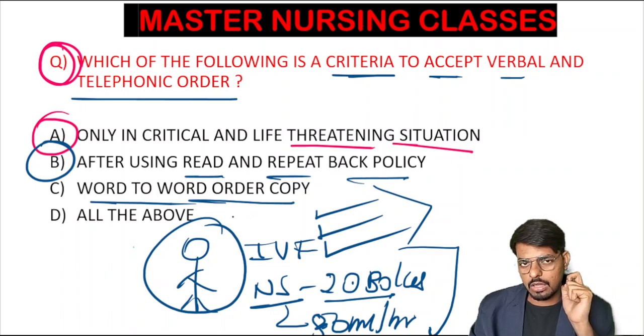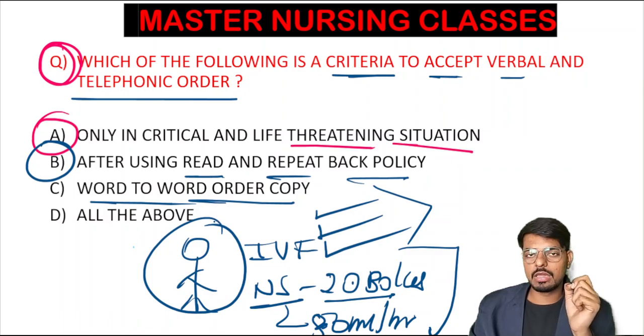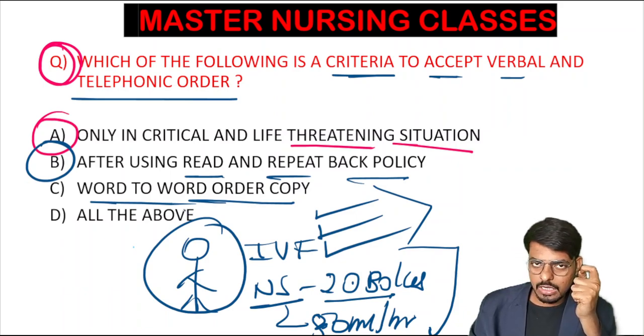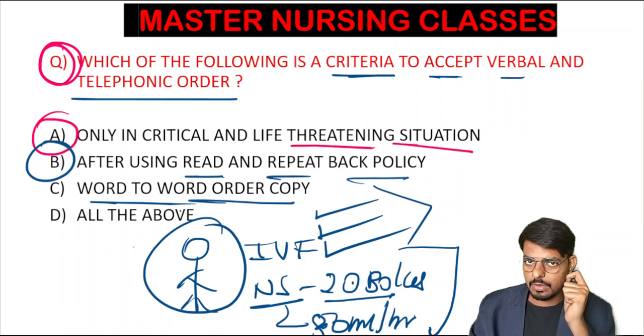Then option C is the word to word order. While accepting the telephone order, you have to write the word to word order. For example, he will say in a hurry, Pantop 40 mg IV BD. He will not say tablet or injection, so you have to ask. Word to word means you write it: injection, Pantop, you write Pantop; 40 mg, you write 40 mg; IV, you write IV; BD, you write BD.